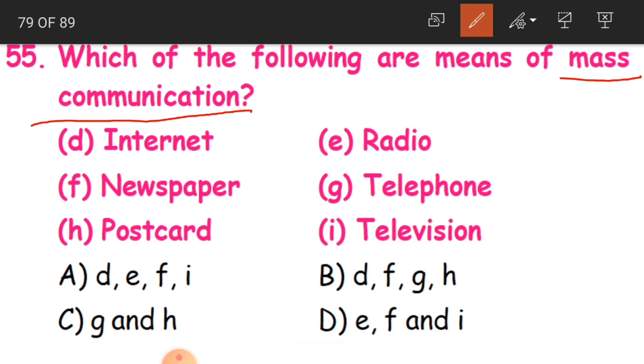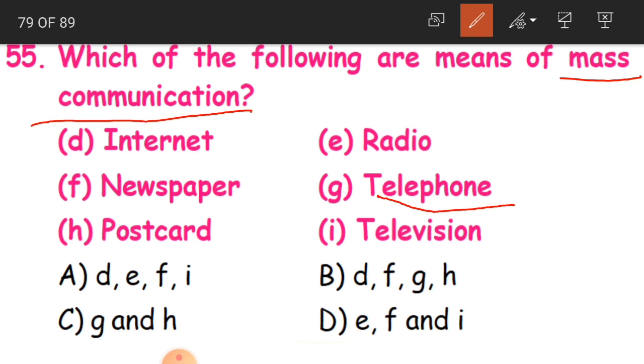Suppose if you take the telephone example, if you talk with somebody on telephone, who are going to listen? Only the person who you are talking to. But mass communication is like if you want to pass any information, so many people, mass in the sense crowd, can get the news or communication at once. So that is mass communication.